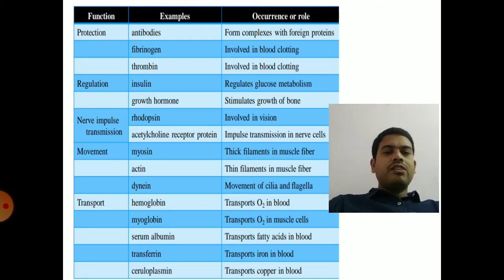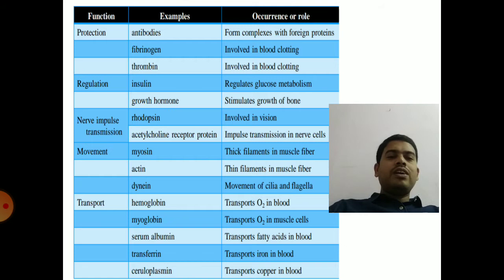And the proteins which are involved in nerve impulse transmission: rhodopsin, which is present in eyes, plays an important role in vision, and acetylcholine receptors in transport of nerve impulses between the nerve cells. And the proteins that are involved in movements include dynein, actin, and myosin. So dynein is involved in ciliary and flagellar movement, actin in muscle fiber, and actin and myosin together are involved in muscle fiber contraction.